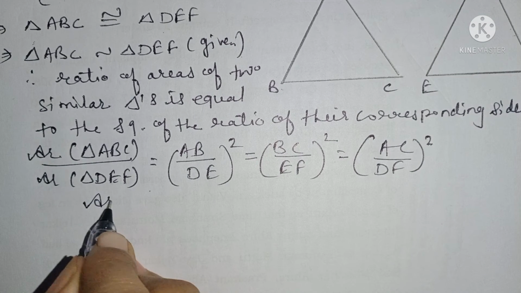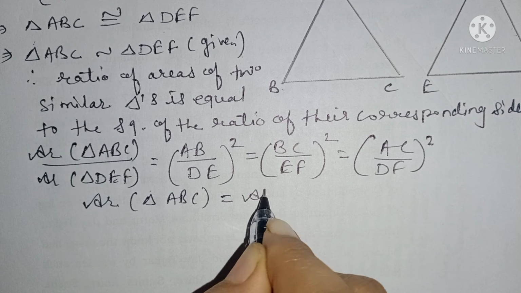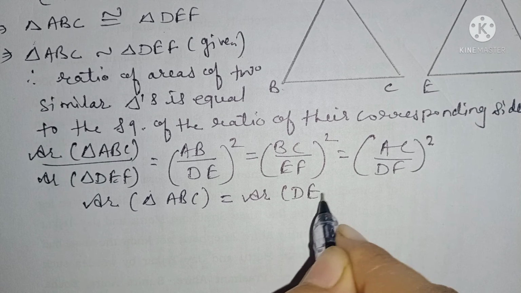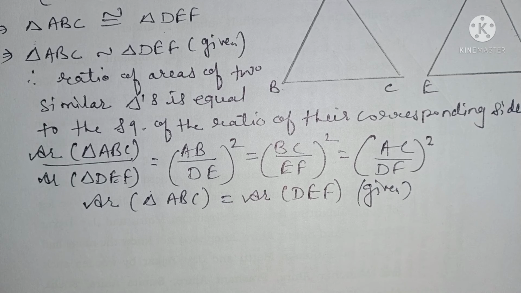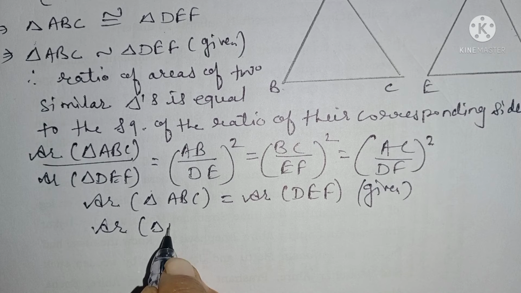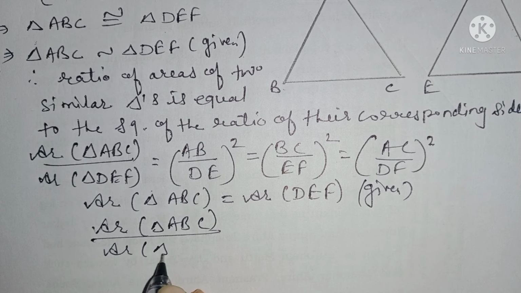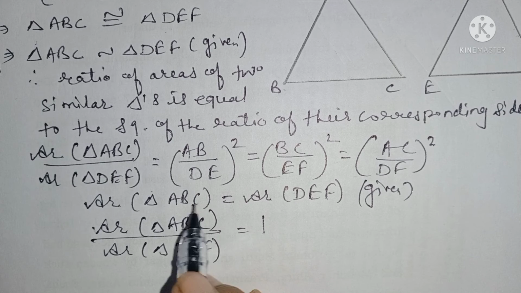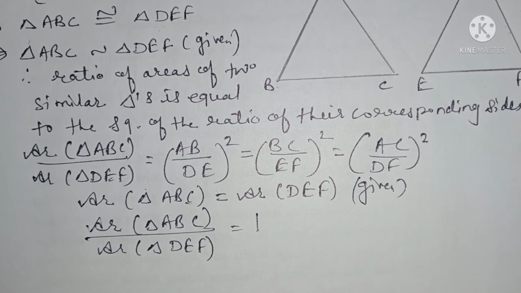Now, it is given that the area of triangle ABC and the area of triangle DEF are equal, isn't it? It is given that the areas of both triangles are equal. So can I write that the ratio of the areas of triangle ABC to DEF is equal to 1, since they are equal? So we can write that it is equal to 1.